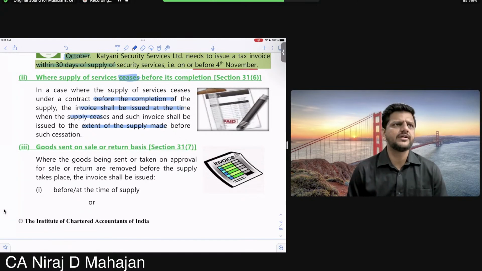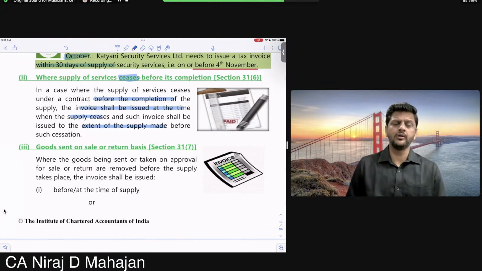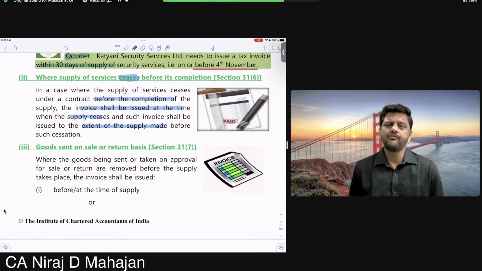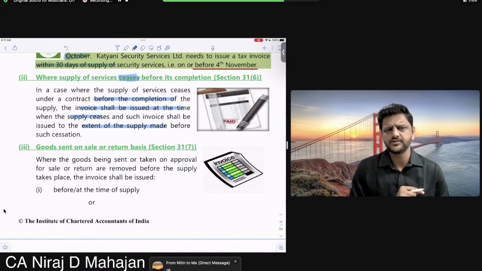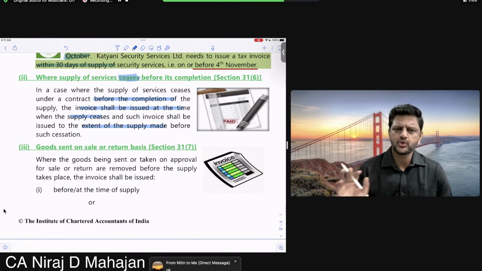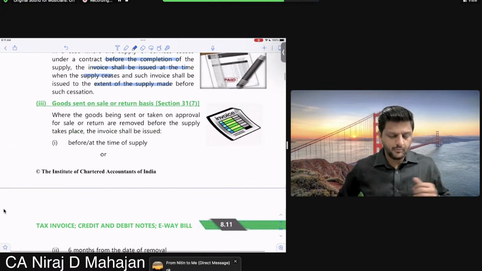Or giving of a commercial building or office on a lease for 5 years. Okay, everybody. So again, in that case, what will happen? For whatever period you have used it or that service is provided, for that period you can issue an invoice. All right, fine till here. Chalo. Important, star mark.